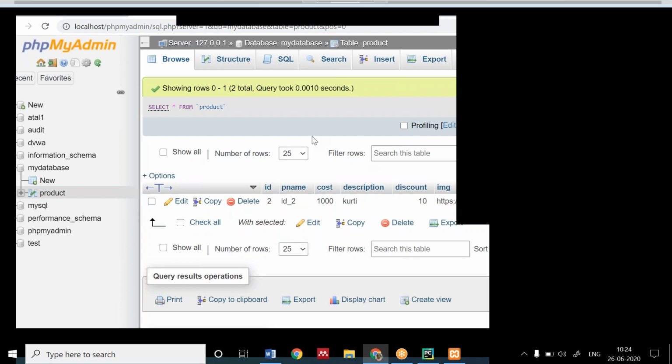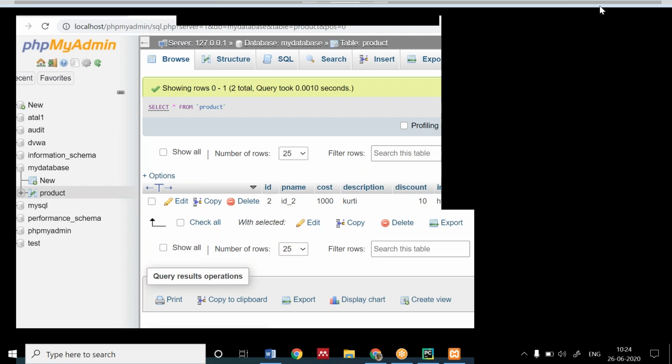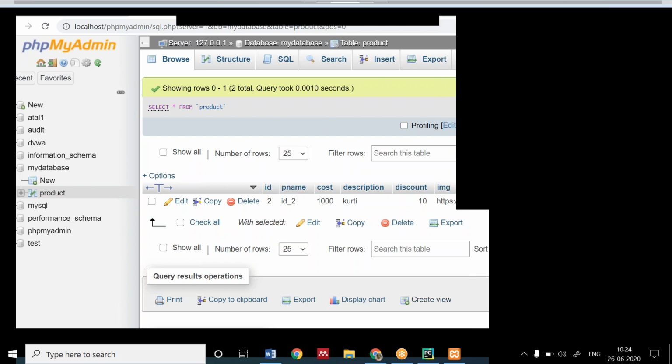Tell me when you have done. You can tell me in the chat box if you're done with this. If you're facing any error, you can tell me, I can resolve that. Waiting for you to respond. Has anybody finished with this?